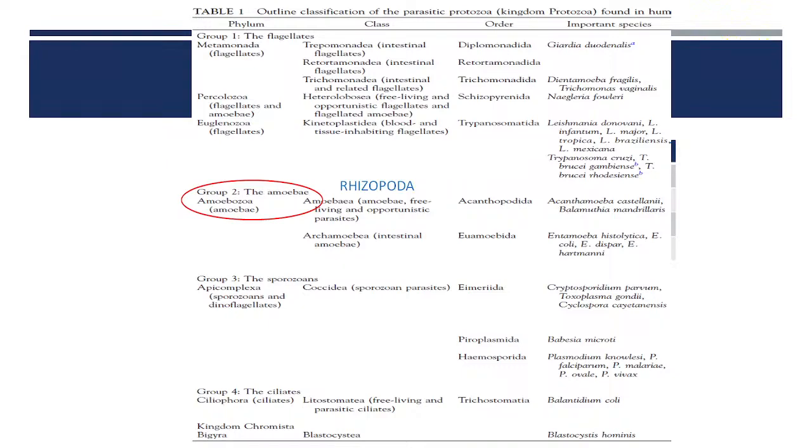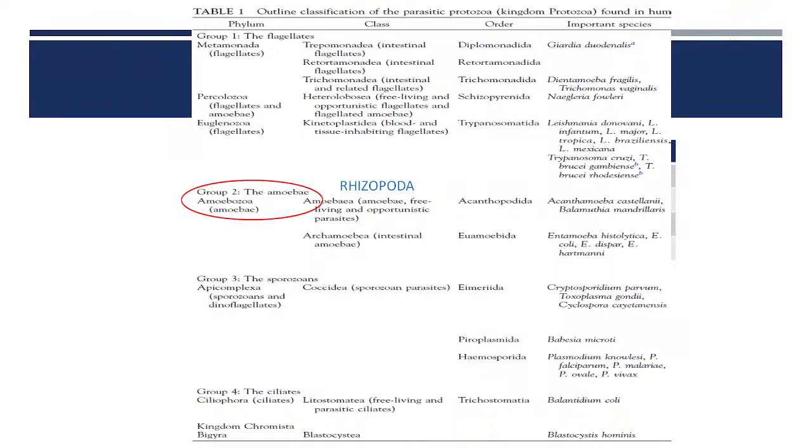The motility in this class is on the basis of pseudopodia. Classically, they are classified on the basis of the organ of locomotion. So Entamoeba have pseudopodia and come under the Rhizopoda. Other notable parasites in this group are the free living amoebae, like Acanthamoeba.